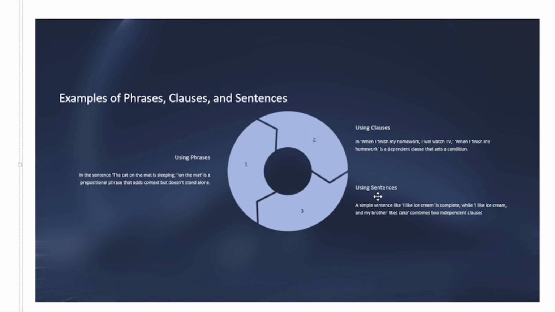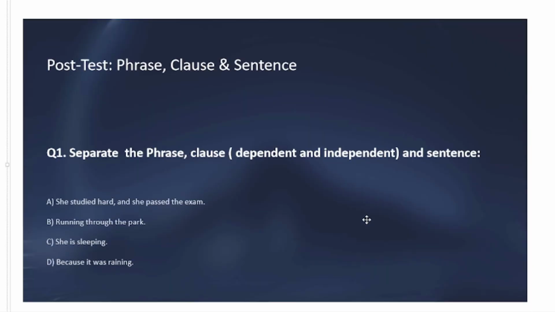All right, and a sentence like I like ice cream is a complete clause. It can stand alone and it can work like a sentence. But when we put two independent clauses together, it will provide a complete thought and a complete idea. For example, I like ice cream and my brother likes cake. It makes a complete sentence.